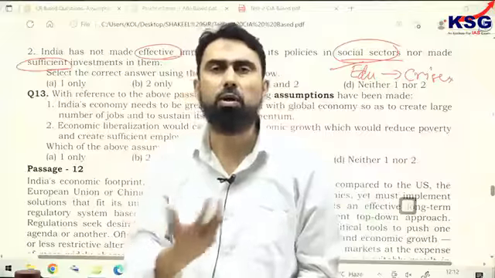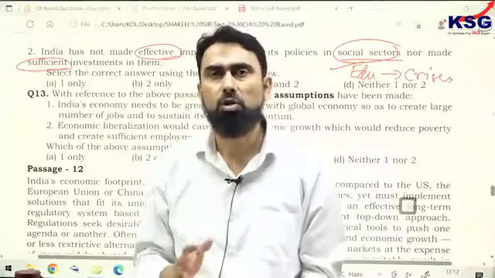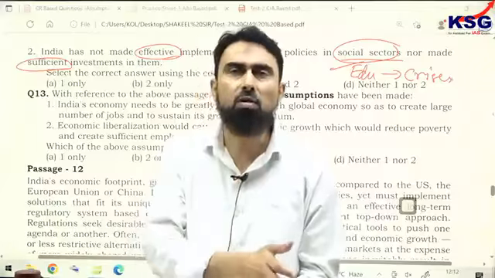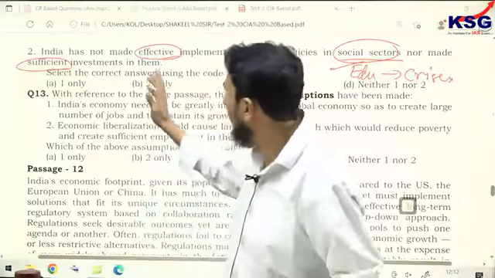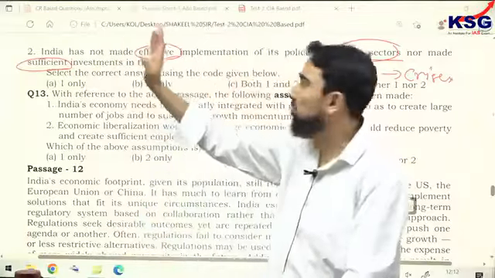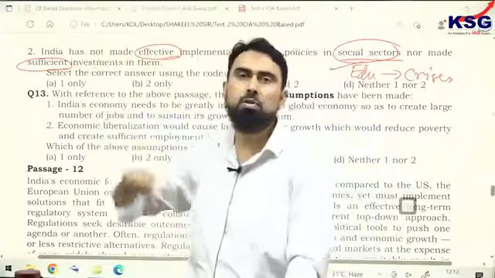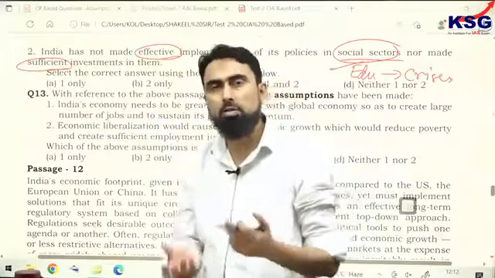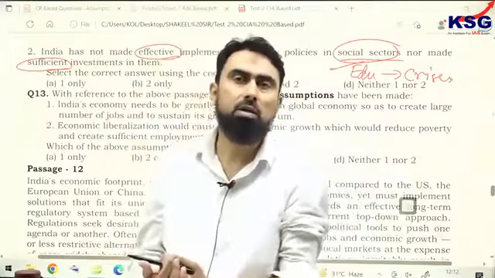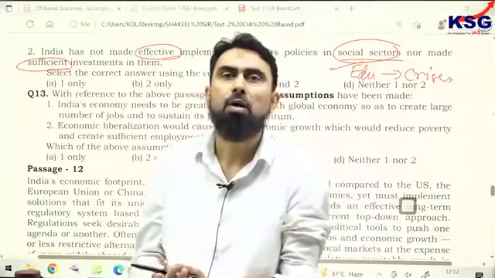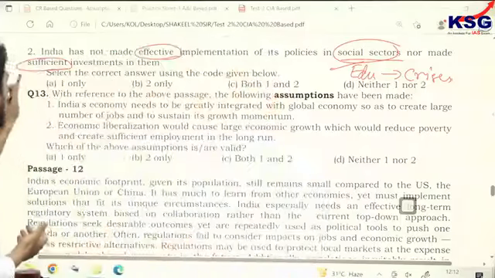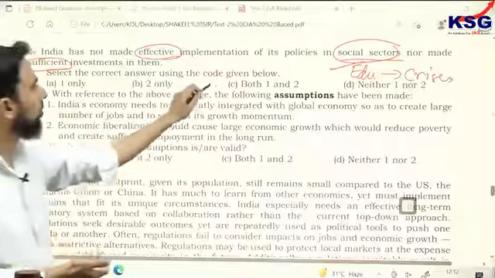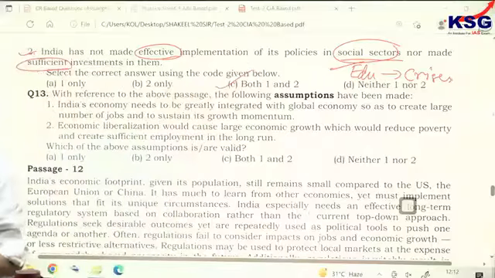been wrong. How do we know that India did not make any investment? Because there is a possibility that India, in spite of making investment, yet the result is not fruitful. That's very much a possibility. However, effective implementation was not there, sufficient investment was not there. Yes, because we have the crisis in the social sector, in education, so we can infer this, and data is given for that. So C is the right answer.